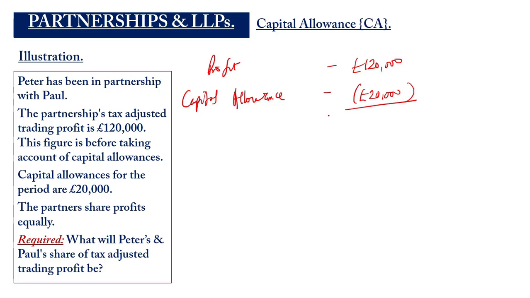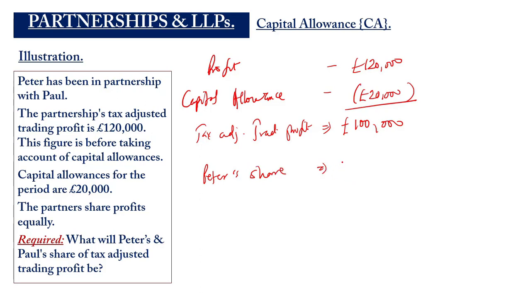Okay, so the adjusted trading profit is £100,000. So this is what the partners are going to share. So for Peter's share, it's going to give us £50,000, which is 1/2 times the £100,000.